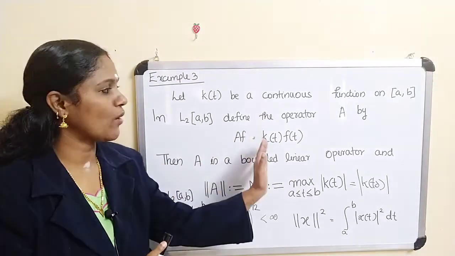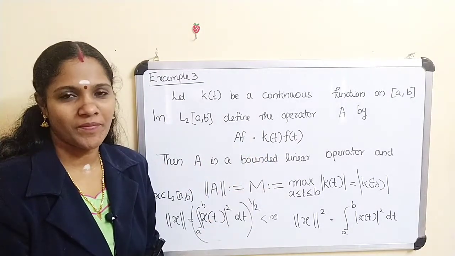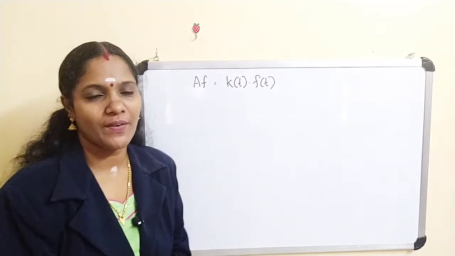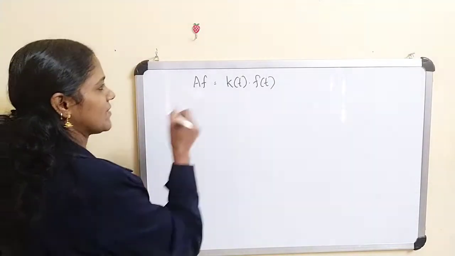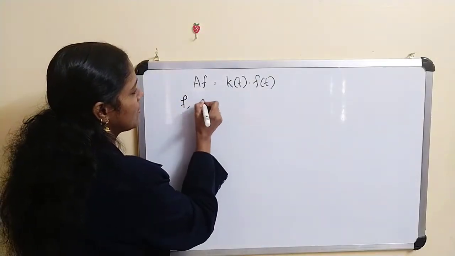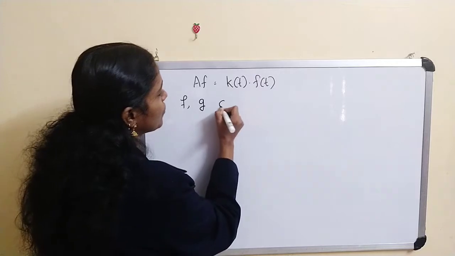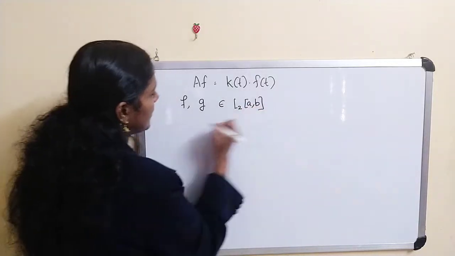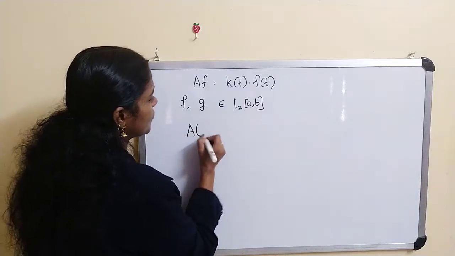Af = k(t) f(t). First we have to prove A is a linear operator. So you take two elements f, g belonging to L2[a,b]. Then what about A(f+g)?